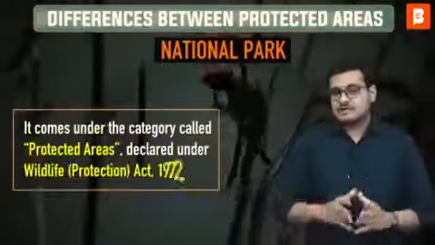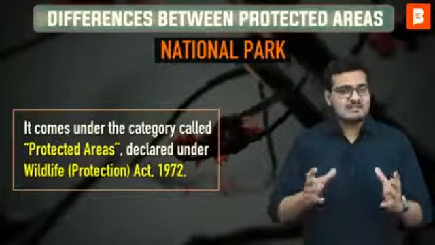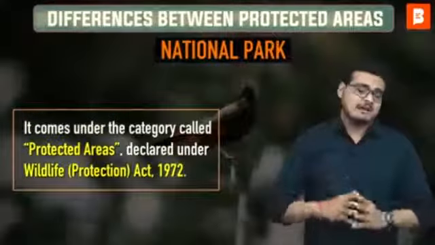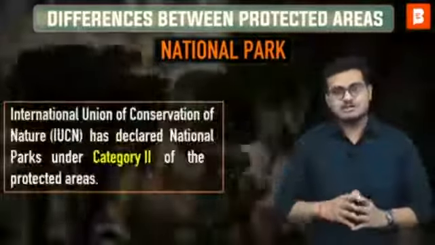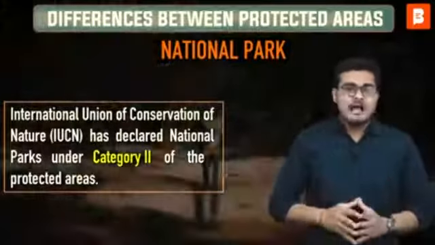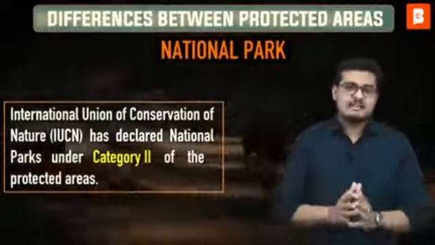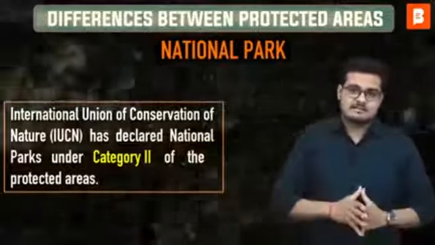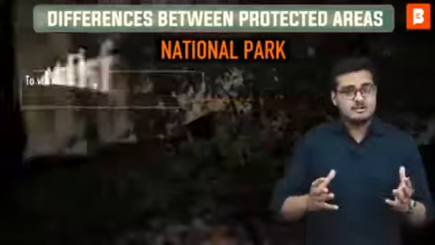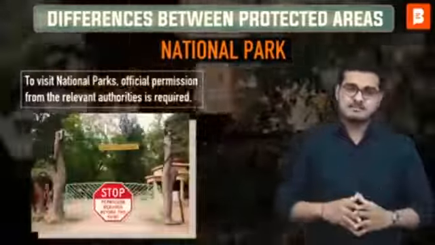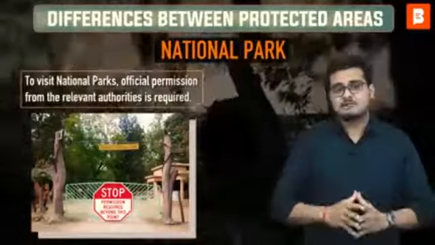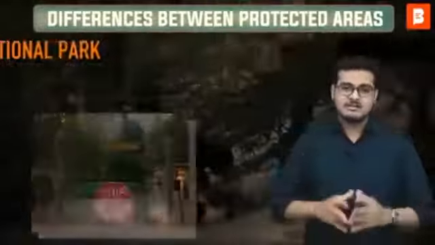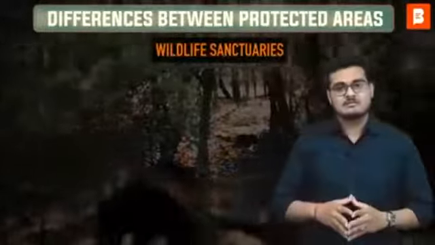It comes under the category of protected areas, declared under the Wildlife Protection Act of 1972. The IUCN, the International Union for Conservation of Nature, has placed national parks in category 2 of protected areas. Even to visit a national park, official permission from the relevant authorities is very important.